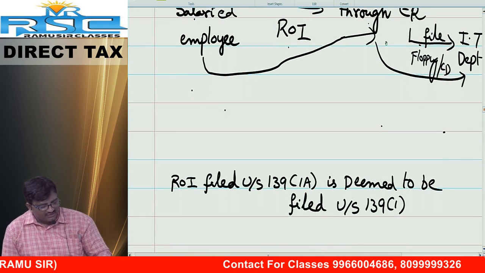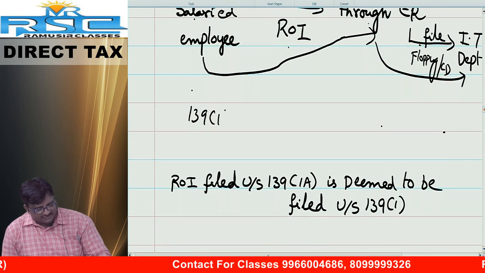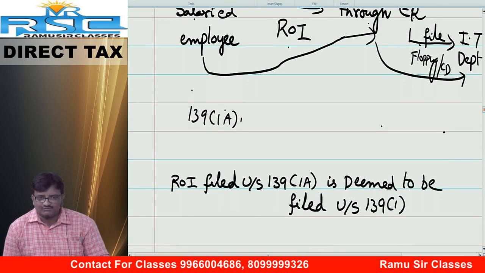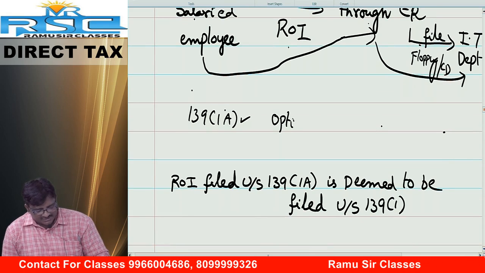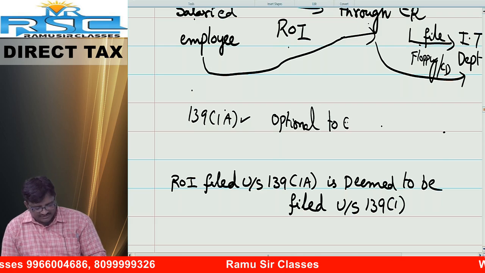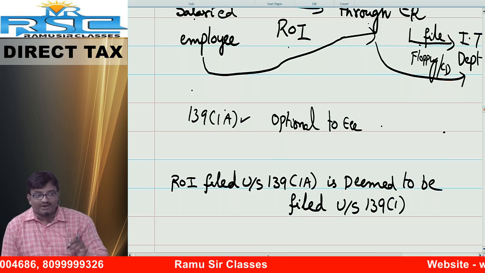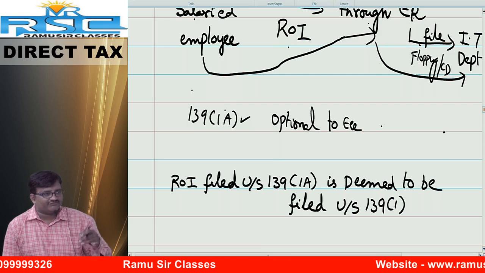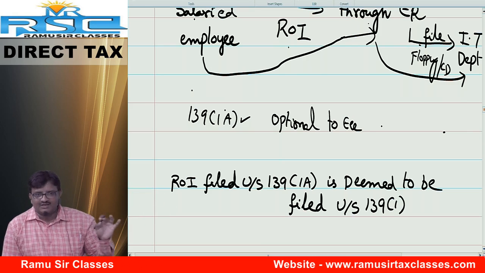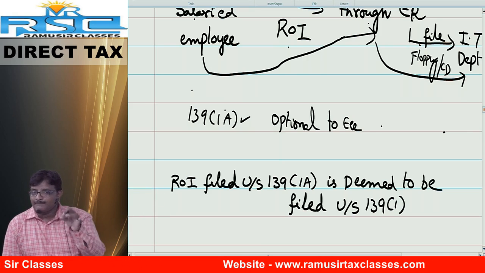So, conclusion: these are the special provisions for filing of return through employer, covered under section 139 subsection 1A. Is it mandatory or optional? Optional, not at all mandatory. Optional to whom, employer or employee? Employee, not the employer. Employee, if you want, you can file voluntarily by yourself, or you can file through the employer.